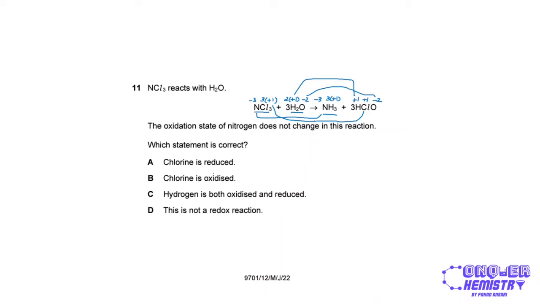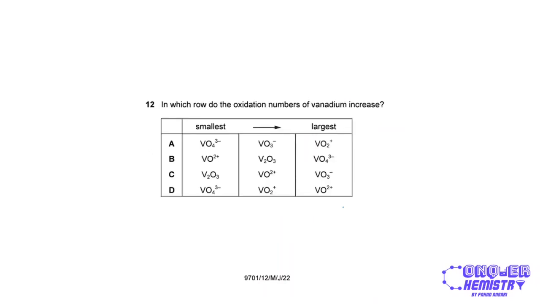So if no oxidation states change, this means that this is not a redox reaction at all, right? So just calculate the oxidation states and come to this conclusion, rather than being confused by whether anything else is being actually oxidized or reduced.